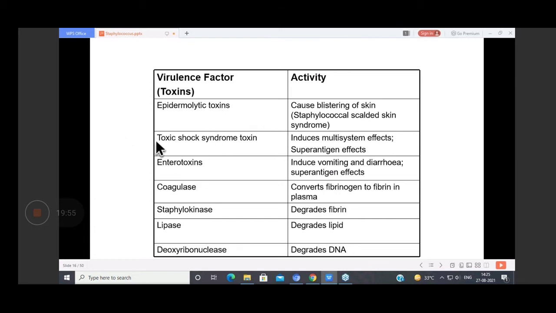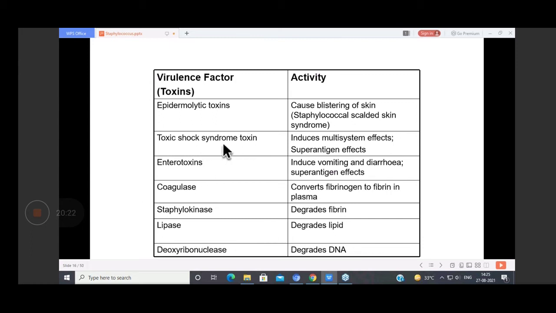So how was this identified? This was reported basically in women who usually use vaginal tampons. And it is common in both men as well as non-menstruating women. It can also occur after surgery or trauma.